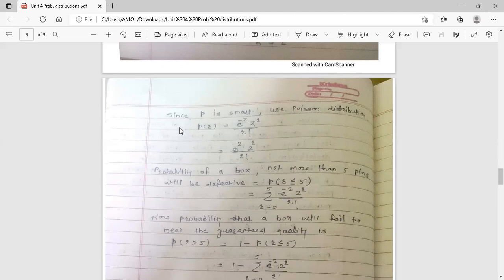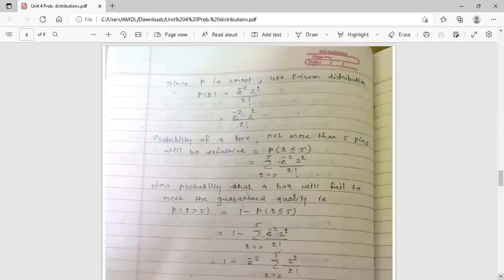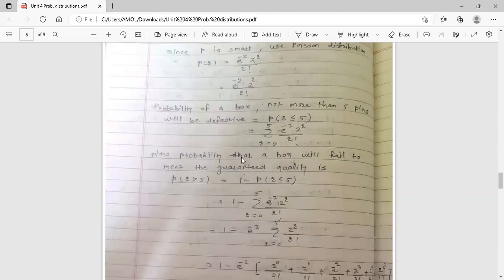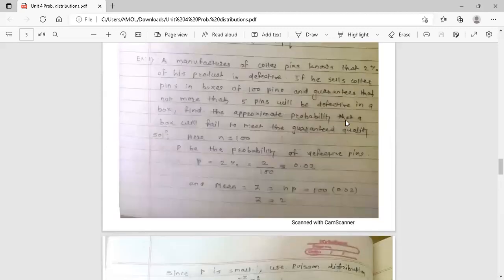Summation of e raised to minus z, which is the simplified term of the Poisson distribution: e raised to minus 2 into 2 raised to r upon r factorial, where r varies from 0 to 5 because r is less than or equal to 5. So we start from 0 up to 5. This is the probability of a box, which is the guarantee of the manufacturer that not more than 5 pins will be defective in a box.